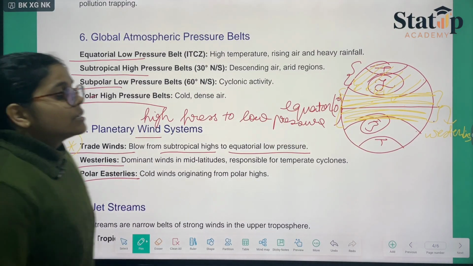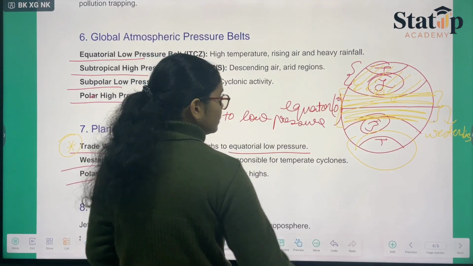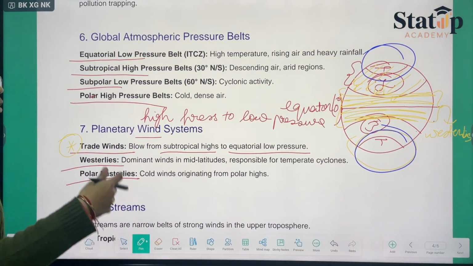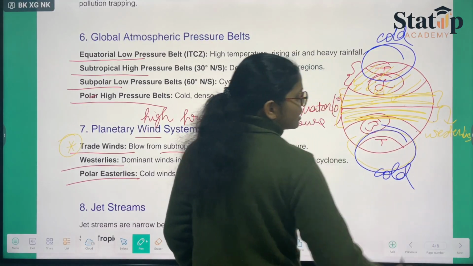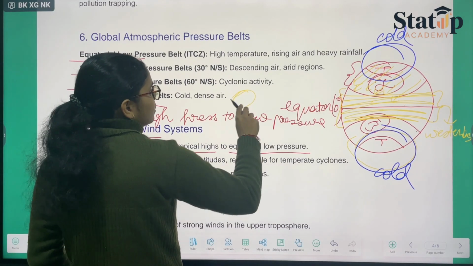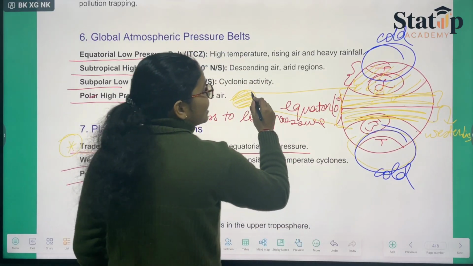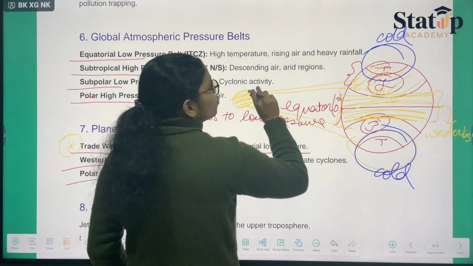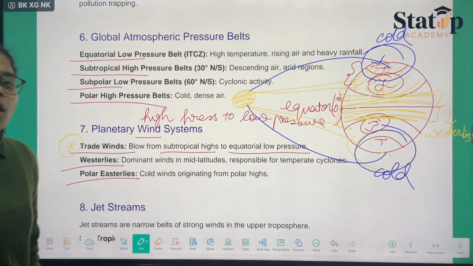Now, polar easterlies: since these are the polar areas, the winds blowing in these regions are supposed to be cold. So these are the polar easterly winds. Why are we considering them cold? It is because when the sun shines, the maximum heat goes to the equatorial region, and the least amount of heat the sun could ever give goes to these polar regions. Therefore they receive less heat and are very cold in nature.